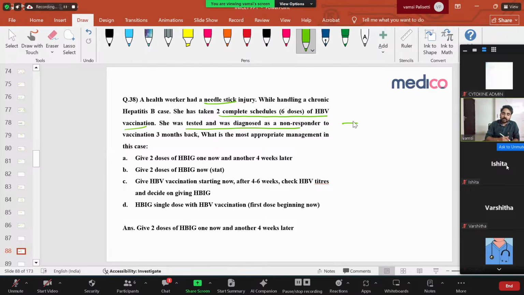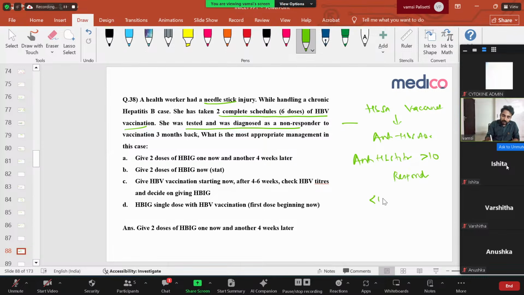So what is a responder? For example, if I take hepatitis B surface vaccination, after some time my body will develop anti-HBs antibodies. That means my body has developed a protective mechanism against hepatitis B. So next time, anytime the virus enters, these antibodies will fight it. So these are called responders. If anti-HBs titers are greater than 10, they are called responders. If less than 10, they are called non-responders. Simple. So after giving vaccination, you check the anti-HBs titers. Right? Now, very, very important.